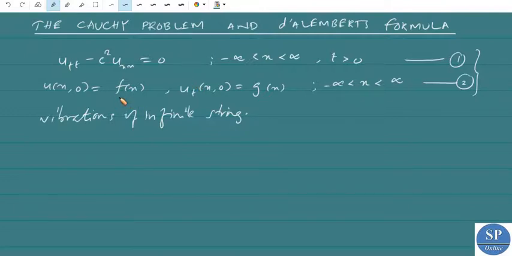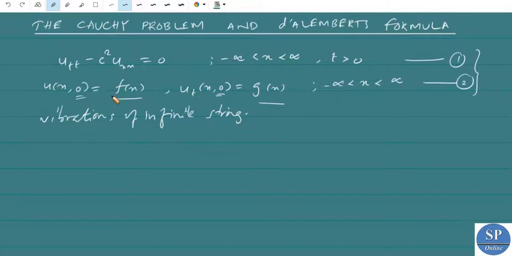Now these initial conditions f and g are given functions. Here f represents the amplitude u at time t equal to 0 and g represents the velocity u_t at time t equal to 0.